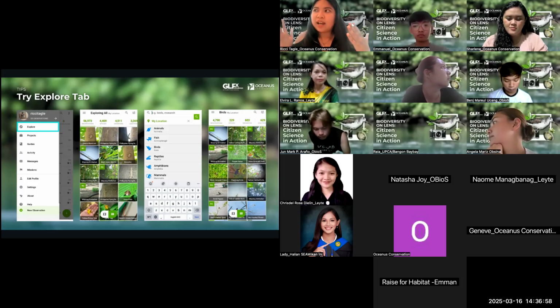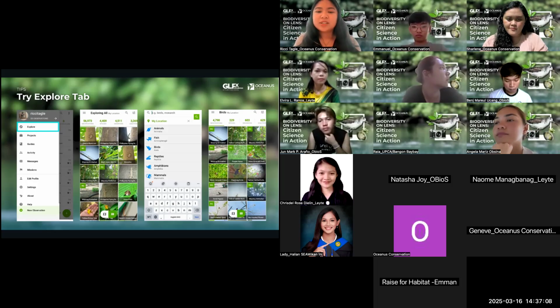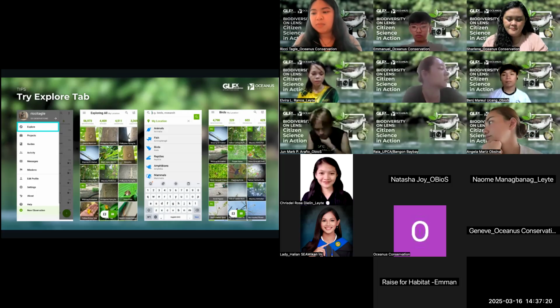And if not iNaturalist, there are other tools online. For example, kung may access ka sa seagrass area or you think there might be a seagrass area malapit sa'yo, there's something called Allen Atlas. So that's a separate website, hindi po siya iNaturalist. But you can see there na using satellite imagery, it can make a guess kung saan dampe ang mga seagrass, ang mga coral reefs. And you can go there yourself to validate kung meron ba nga or wala.